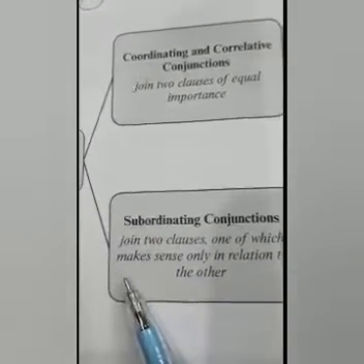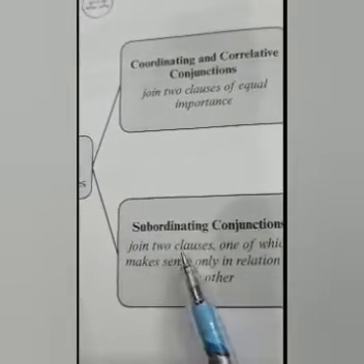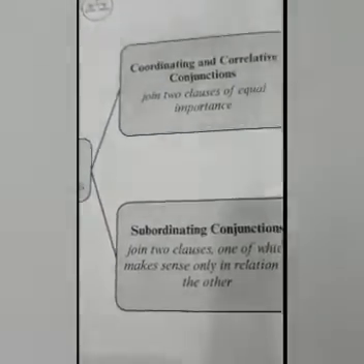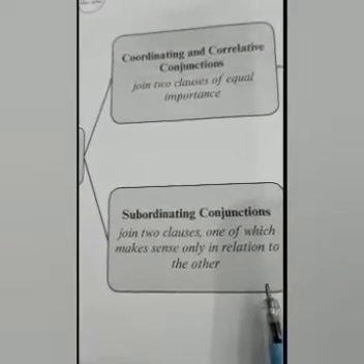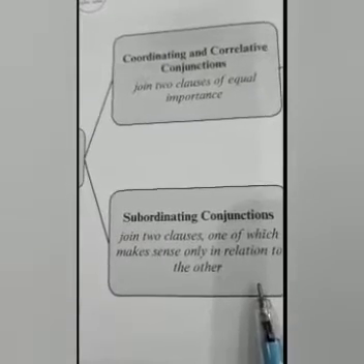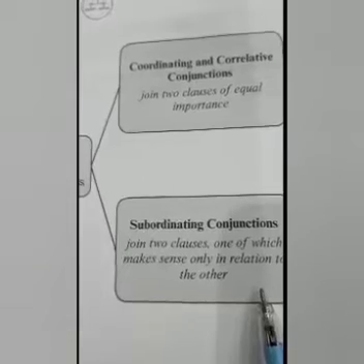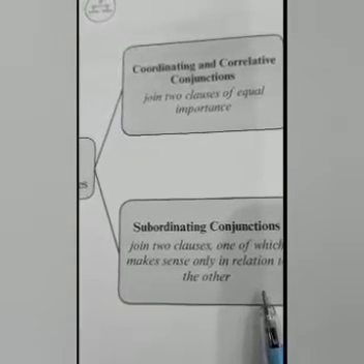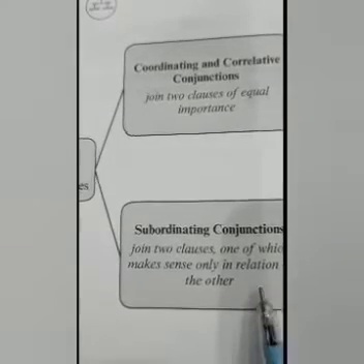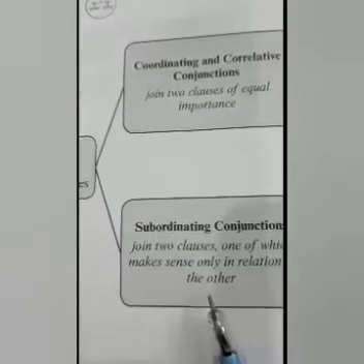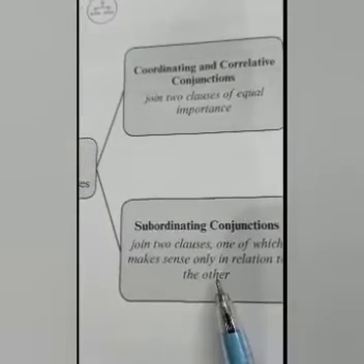Subordinating conjunctions are the types of conjunctions which are used to join clauses. This clause does not make complete sense. The subordinate clause conveys its meaning only in relation to the other.